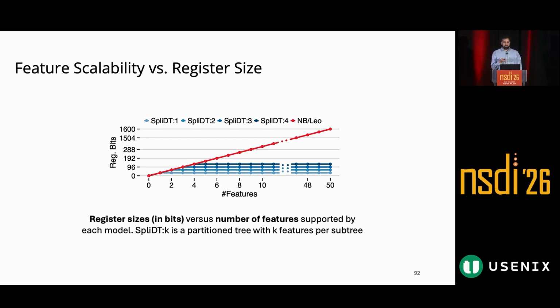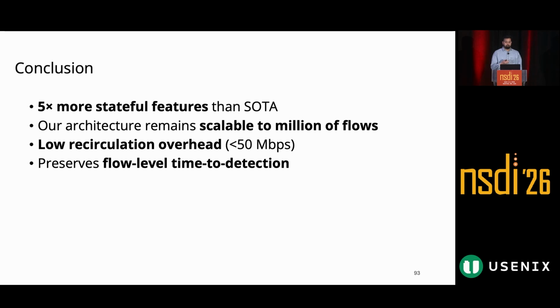So this highlights a key advantage of SPLIT, that it can decouple the feature space of the entire model from physical memory utilization, allowing us to scale to many more features under the same hardware constraints. To summarize, SPLIT supports 5x more stateful features than state-of-the-art DT implementations in the data plane, enables richer, more accurate in-network inference, all while maintaining low recirculation overhead and comparable flow level time to detection.